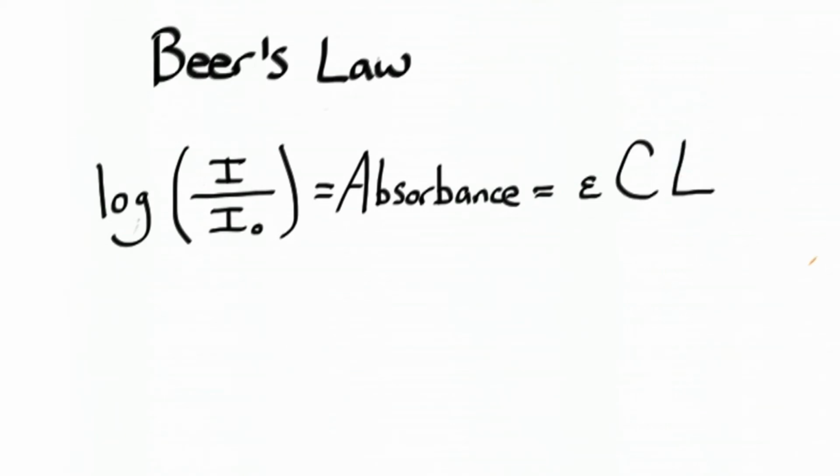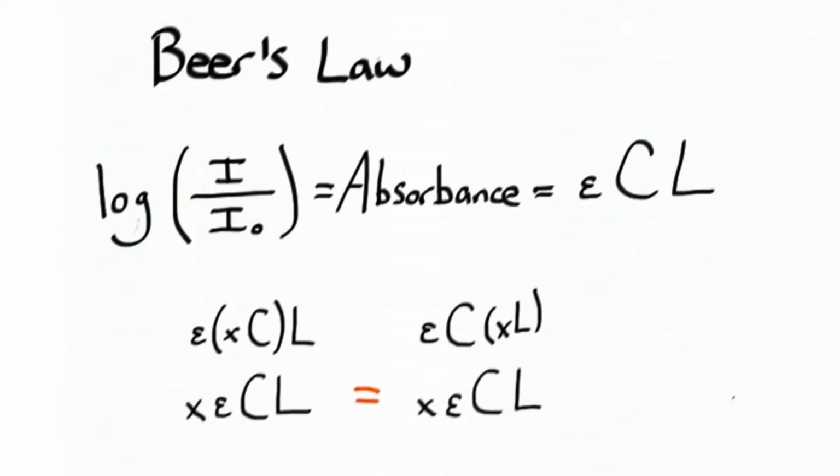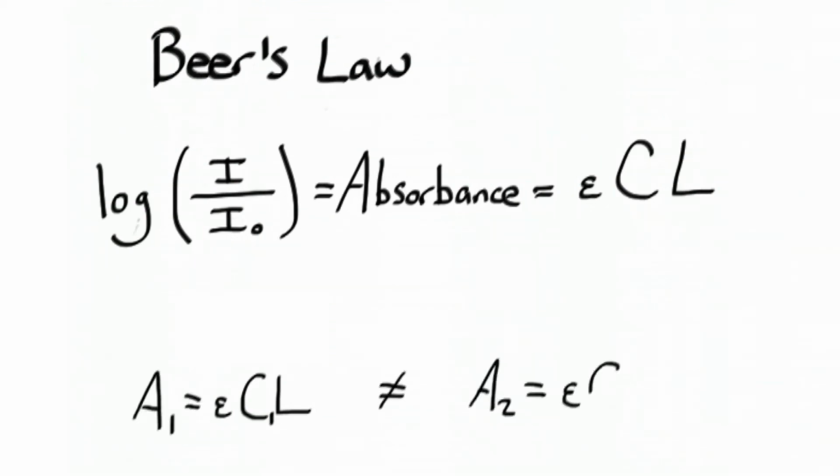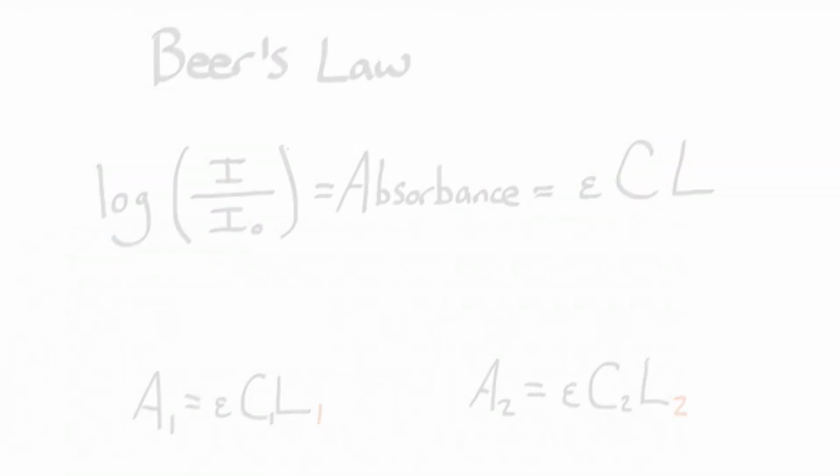Looking at this form of the equation, you can see that changes in concentration and changes in path length are indistinguishable in the overall absorbance of the sample. Increasing the concentration by x compared to increasing the path length by x results in the same increase in absorbance. In most applications, though, the path length is constant through the sample, and as long as that requirement of constant path length is satisfied, Beer's law is a powerful theory for determining concentration differences between samples. The difficulty with non-invasive glucose measurement is that the path length is not constant. Let's develop the concept of the path length histogram to really understand the problems of measuring glucose in tissue.